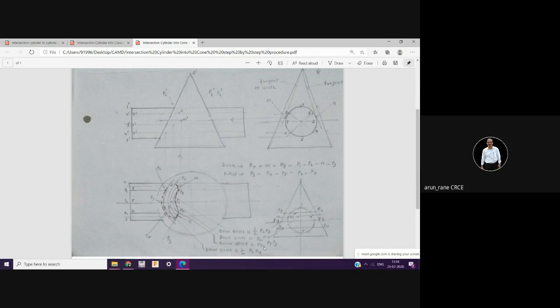Then next, draw a circle equal to half of P7 P3. P7 P3, half of that, that means this distance. Locate this circle. Where is this? Where is this? कहाँ पे? यहाँ पे. Okay.